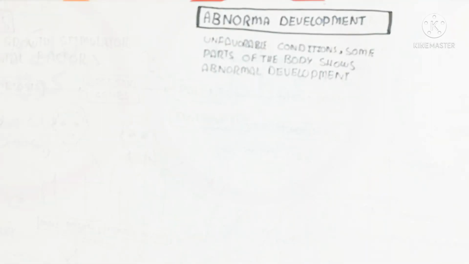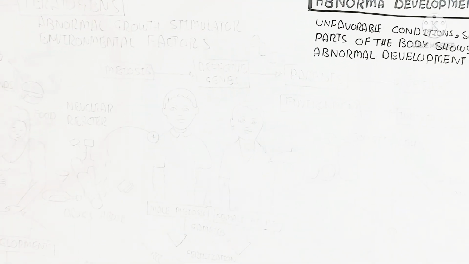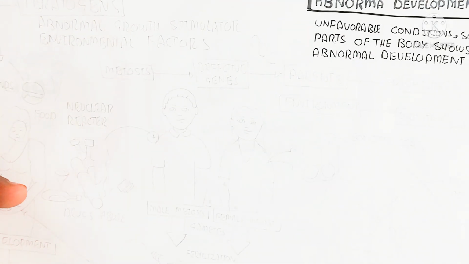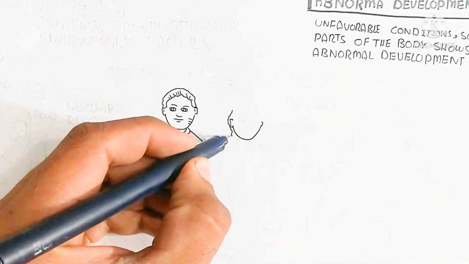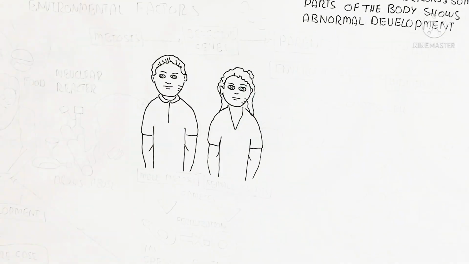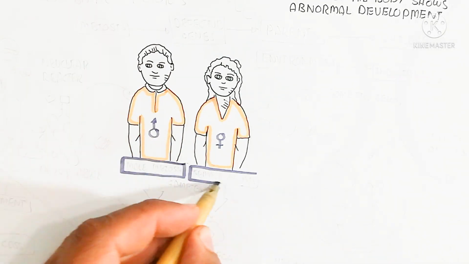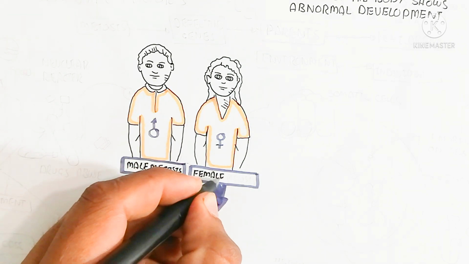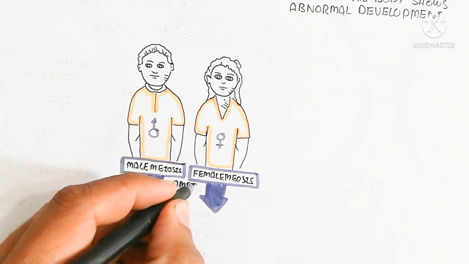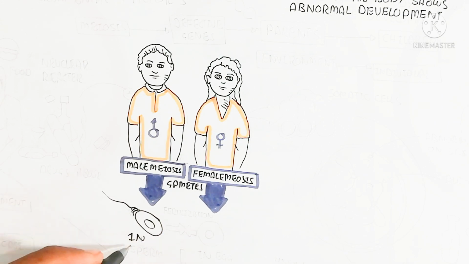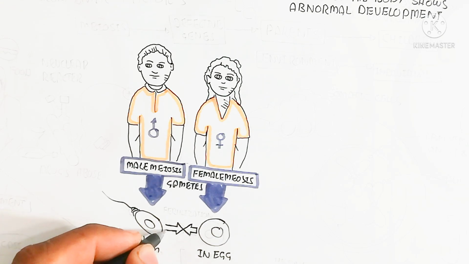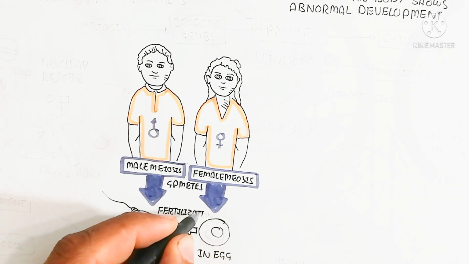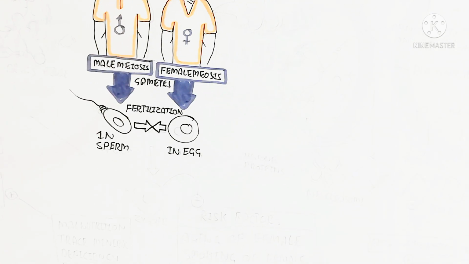The important thing is that abnormal development occurs through the external environment or the internal environment of the body. Here I am drawing two individuals, male and female, of the same species, which produce gametes through gametogenesis by meiosis: sperm, haploid, from the male, and egg, haploid, from the female, that will fertilize together during the mating time to produce a zygote.